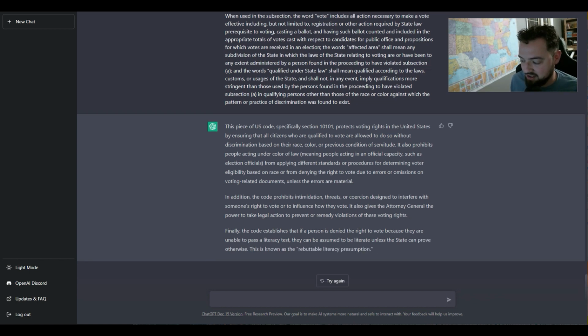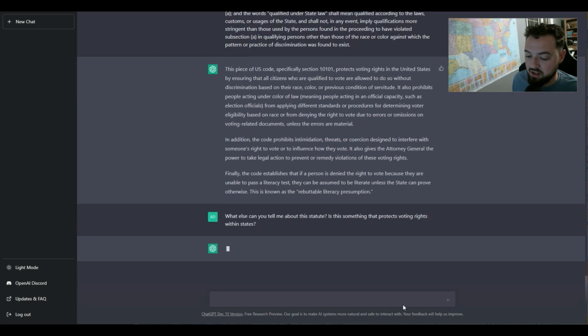I'm going to ask it just broadly, like, what else can you tell me about this statute? I'm also going to ask it, is this something that protects voting rights within states? Because I know that's been a big question of, like, how does the federal code actually relate to states? And, as far as I can tell, if there's a federal law, an actual law at that level within the U.S., that's pretty sturdy, right?